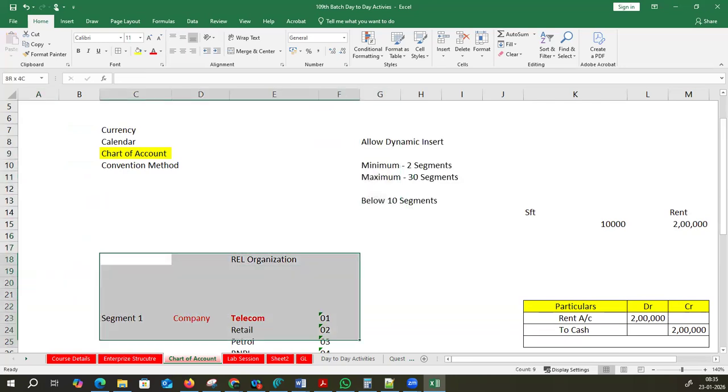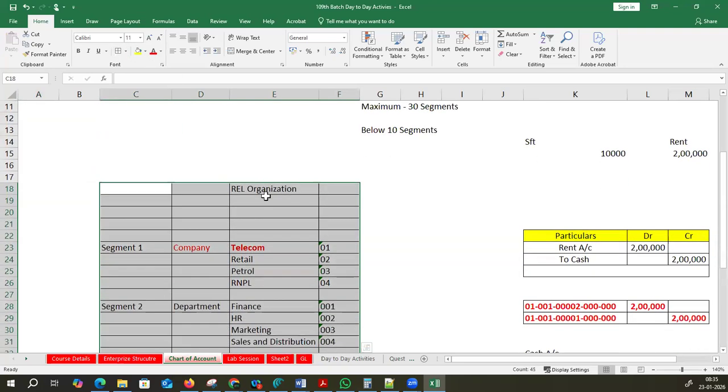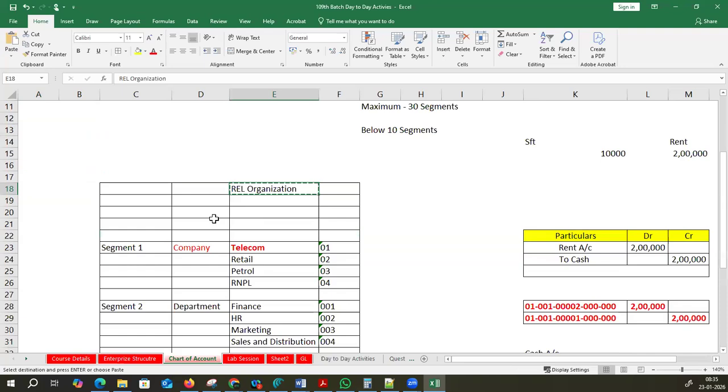Okay, now what is the plan of action? Now this is our structure. So we have designed our structure like this.